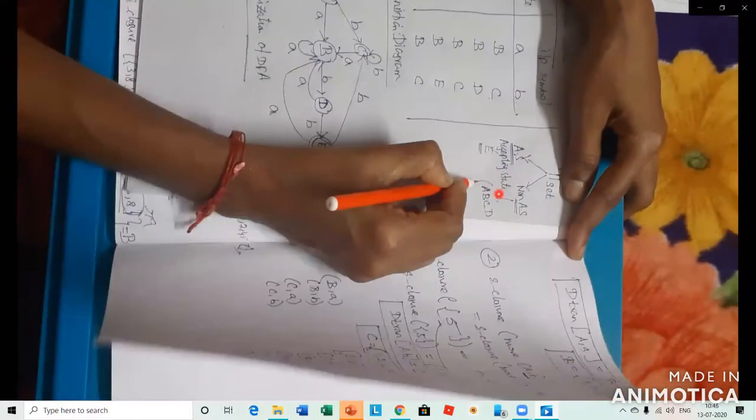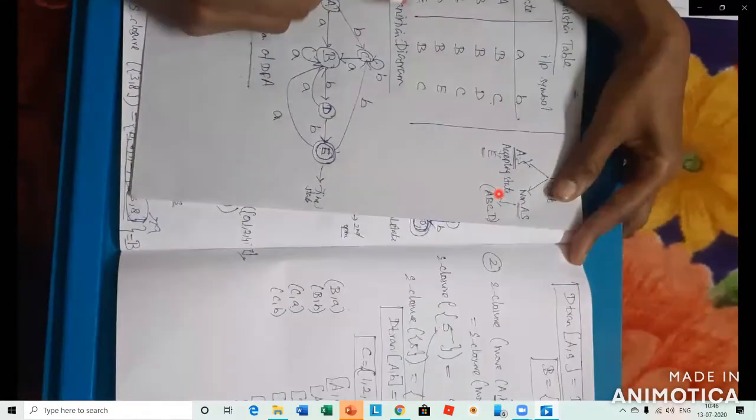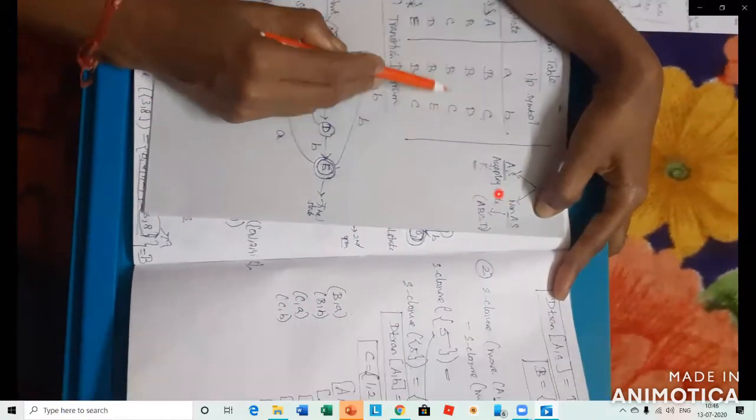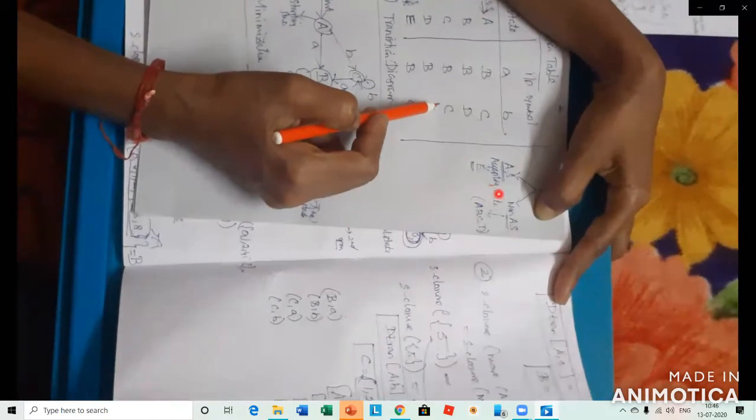Here you can check A, B, C, D. Check A: the output is B, comma C. C's output is B, comma C. Both are the same values.